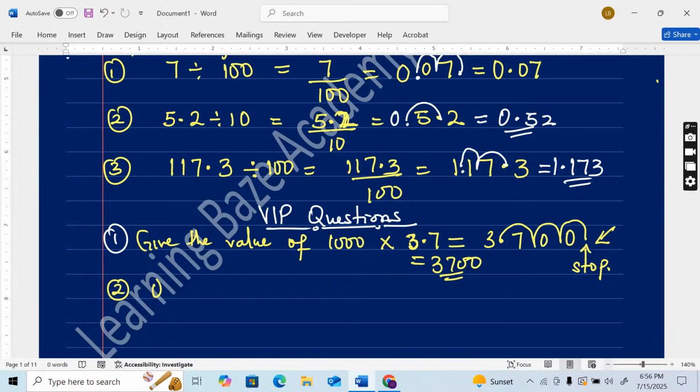Question 2. 0.2759 times 10,000. What is 0.2759 times 10,000? At the countdown of 5, post your answer in the chat. 5, 4, 3, 2, 1, and 0.